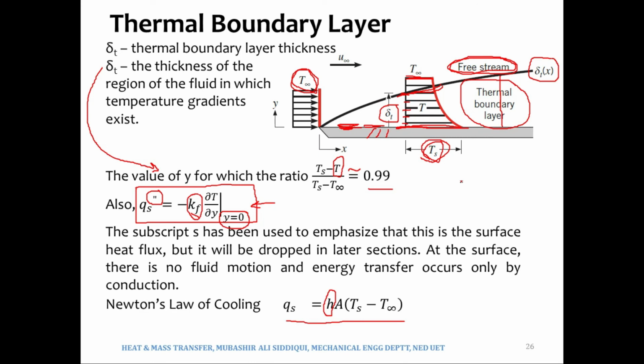We changed the convection heat transfer rate, and it depends upon other parameters as well, such as the k of the fluid. The convection heat transfer rate depends upon the k of the fluid.